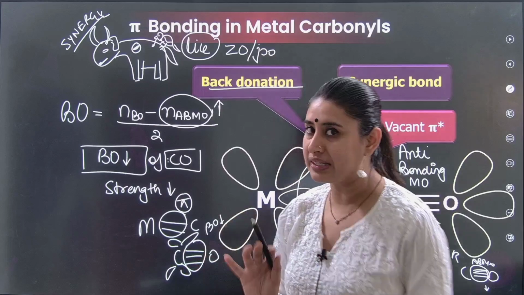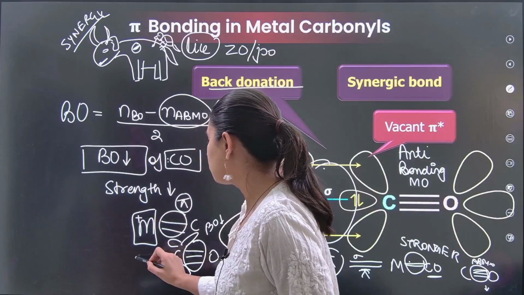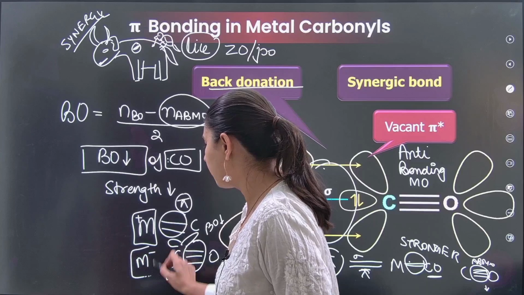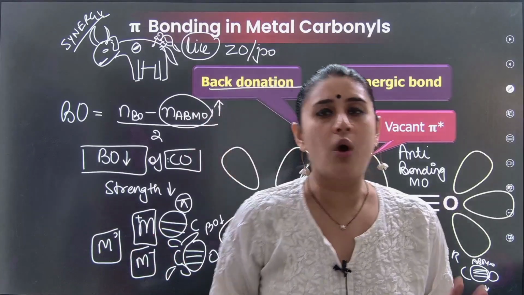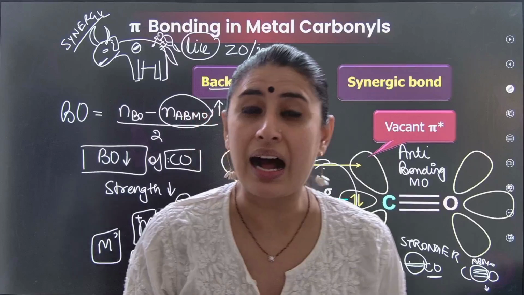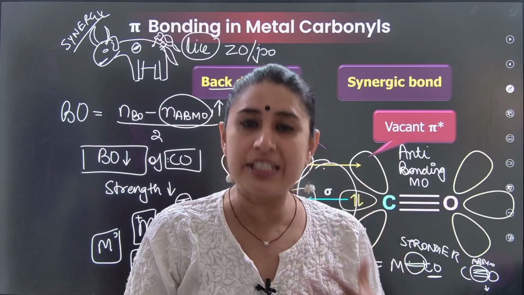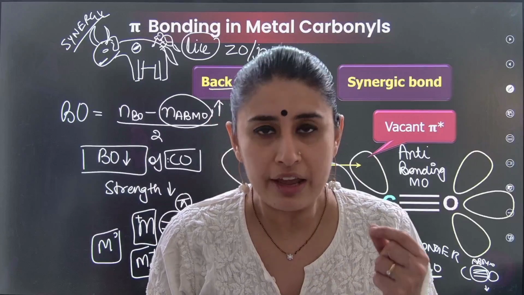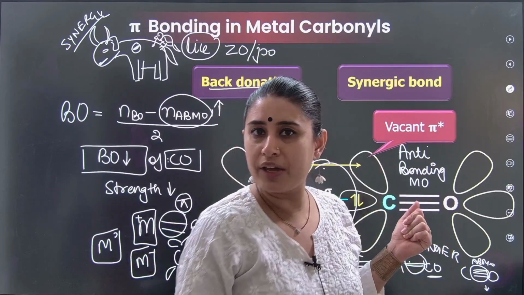So you have to decide now, depending on what charge this metal is possessing, metal with the plus, metal with the minus, metal with the zero. Depending on what charge there is, that is how much the desperation there will be to accept the electrons. If somebody is a plus, that would immediately want a pair of electrons.